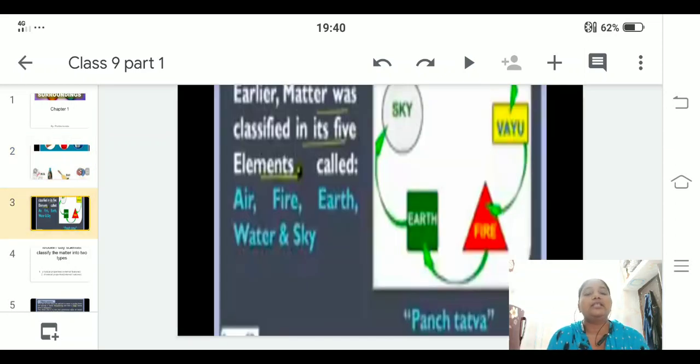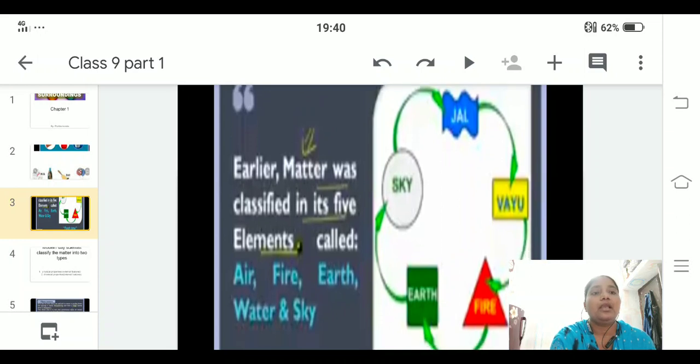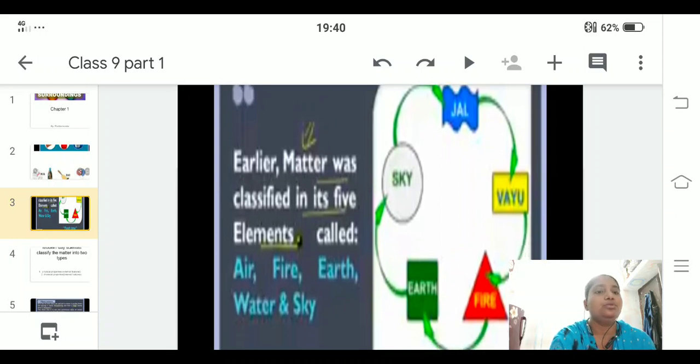First, the early scientists classified matter into 5 elements, namely air, fire, earth, water and sky. So they called it Panch Tattva. As you can see here, Vayu, fire, earth, sky, jal. Vayu means air, jal means water. The early scientists classified matter into 5 elements.